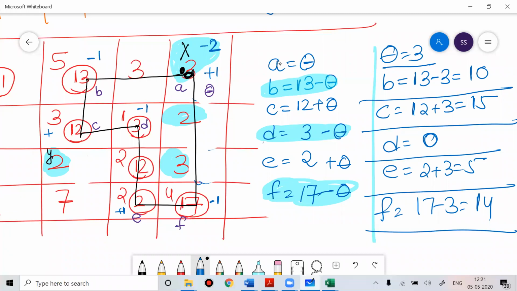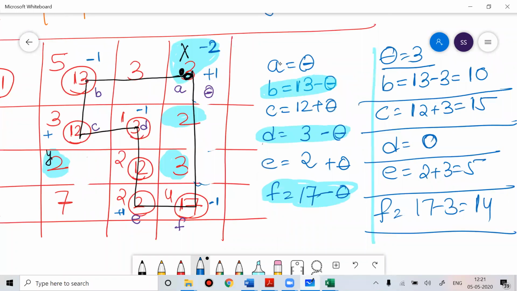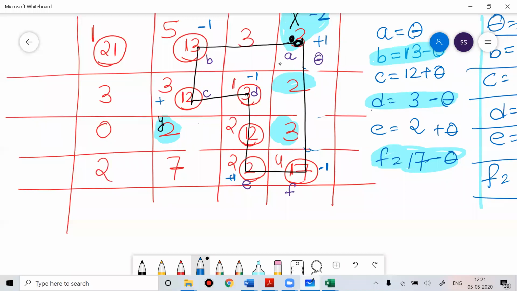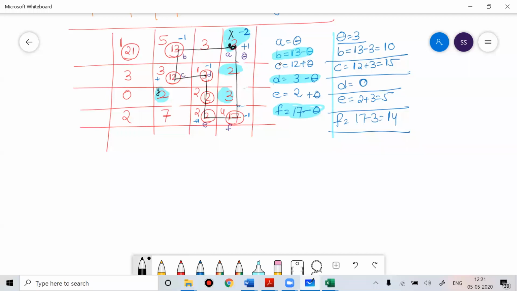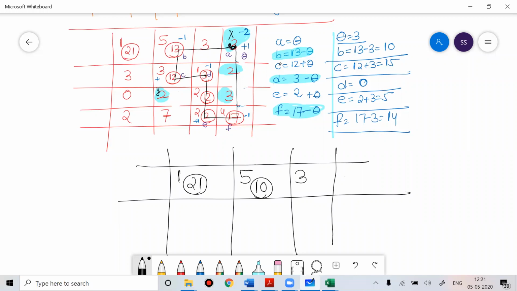So once you're done with this, now again write down the allocation. Let me minimize this because I need this. Now write down the allocation. Now 121, no effect. Then 5, 13: 13 has become 10. Then 3, no change. And then 3 was there, that 3 has become 3. That was your theta only.